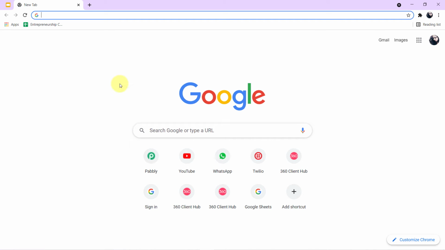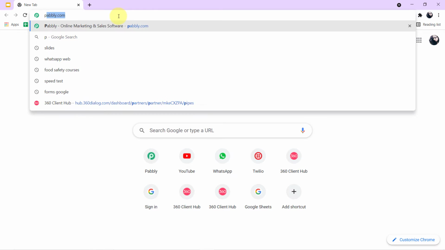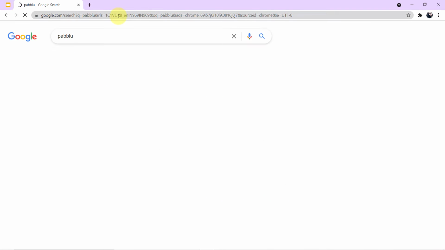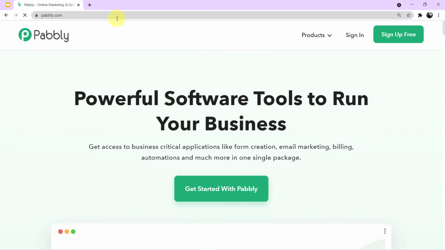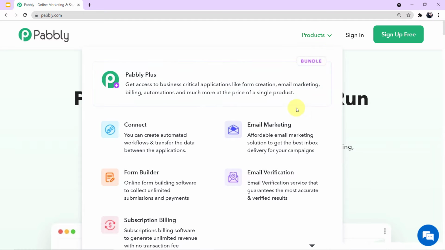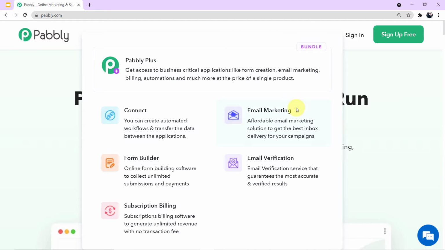Okay guys, so to start with the process, you have to first open your browsers, come to the search engine, and here you have to type Pabbly, P-A-B-B-L-Y. Okay, Pabbly. As you can see, this is the website page of Pabbly. What you have to do next is you have to click on product, and you can see all the 5 applications offered by Pabbly. Today we are using Connect, so click on Connect.